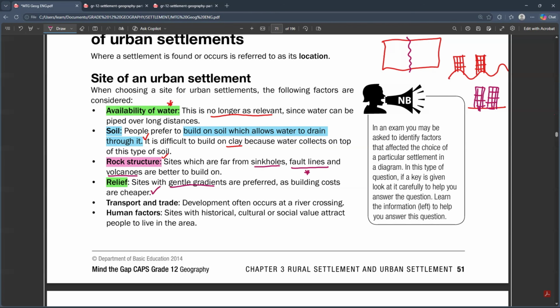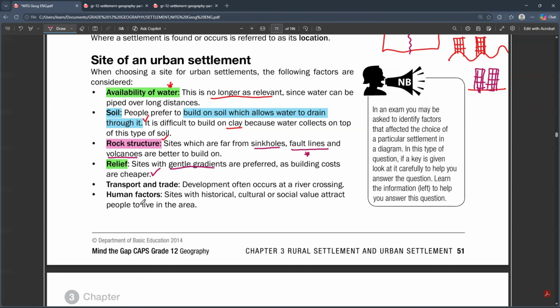Because the relief is about how the place is in terms of its gradient. Is it slopey? Is it steep? Or is it gentle? If it's a gentle gradient, it's a flat land, and we can build on a flat land. For example, a flat plain of a river is flat and wide, so you can build settlements on it. But you cannot build on top of a mountain. You will need a lot of money to carve the mountain and make those urban areas. So we need to choose a site that has a gentler gradient.